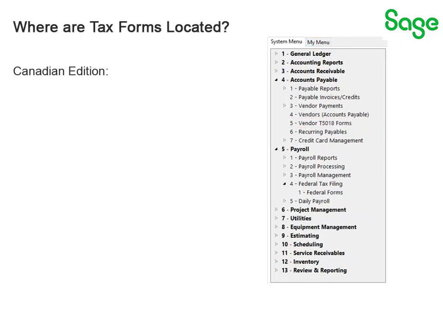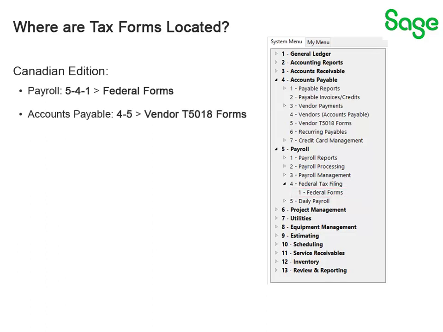If you have the Canadian edition of the software installed, to access your tax forms in payroll, go to the 541 Federal Forms menu. And to access your Accounts Payable T5018 form, go to the 45 Vendor T5018 Forms menu.